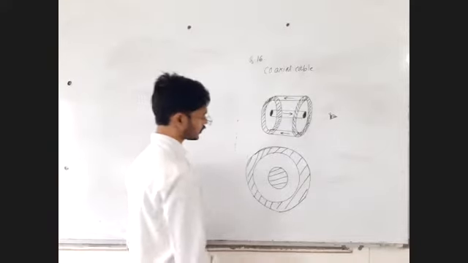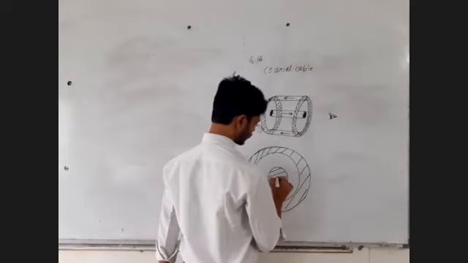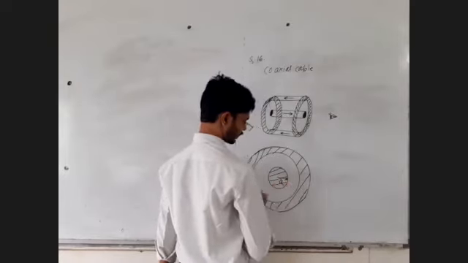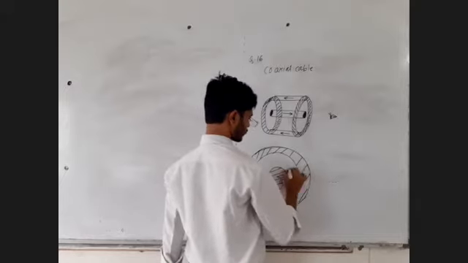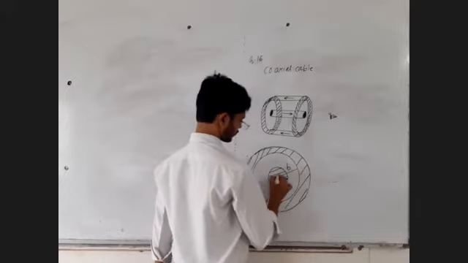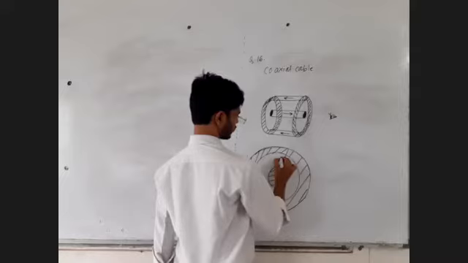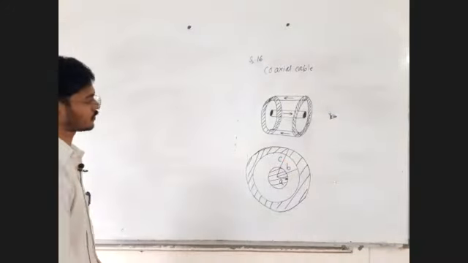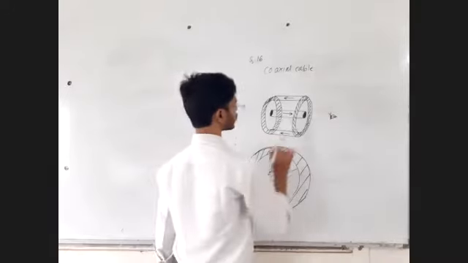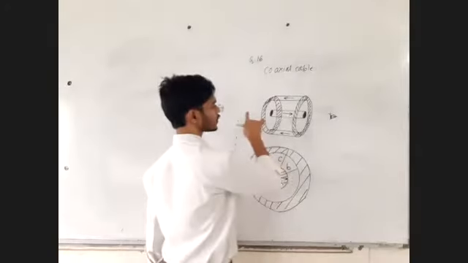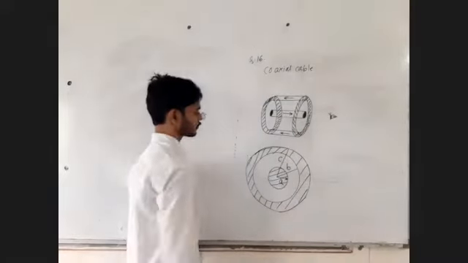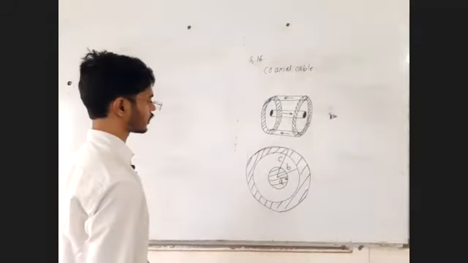Now let's say the radius of the inner shell is small a. This radius is equal to small b, and this radius is equal to small c. Okay, three radii. Current through the inner and outer shell both are the same. The current in the inner and outer shell both are the same.